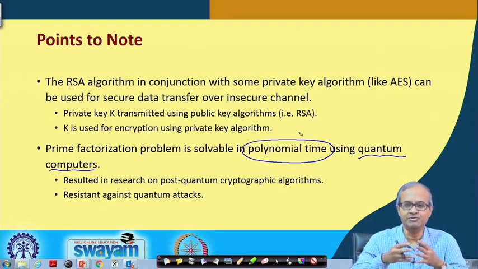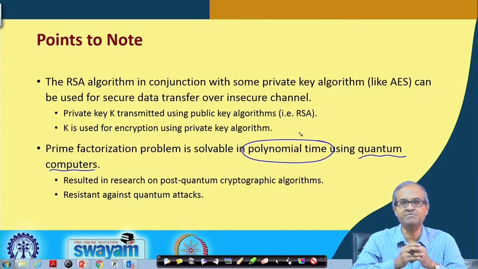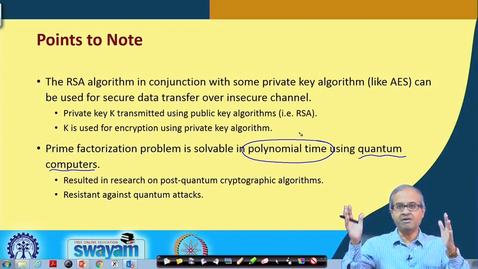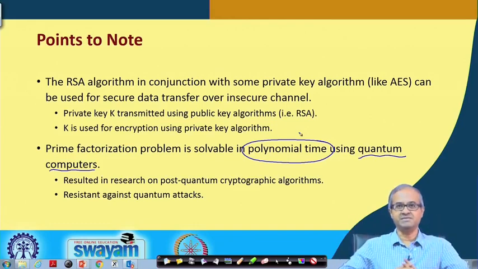In India also there are some efforts going on for building indigenous quantum computers. Once a large enough quantum computer has been built, you will be able to factor these large prime products and RSA will be broken. But of course, rest assured, it will not happen tomorrow or within a few years. It will take much longer to build a quantum computer of that size.